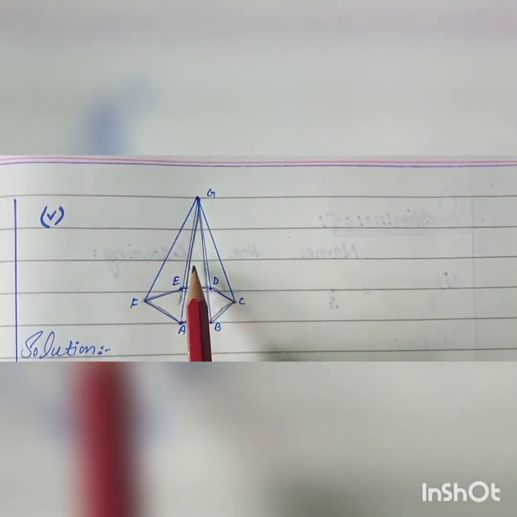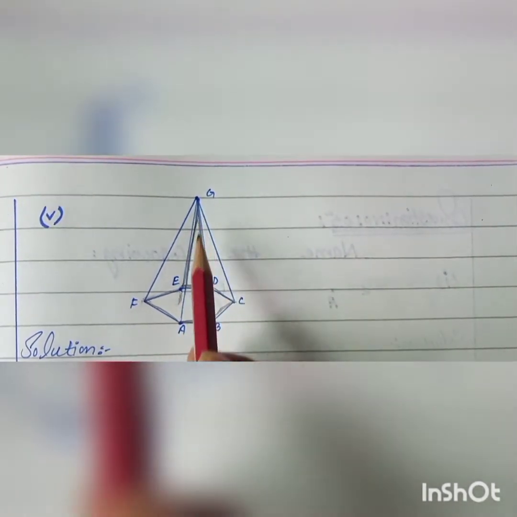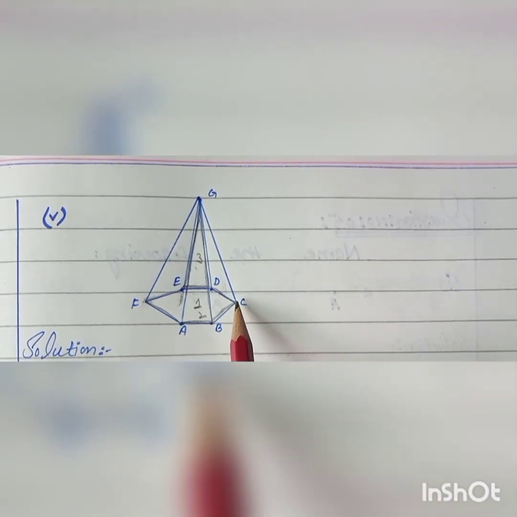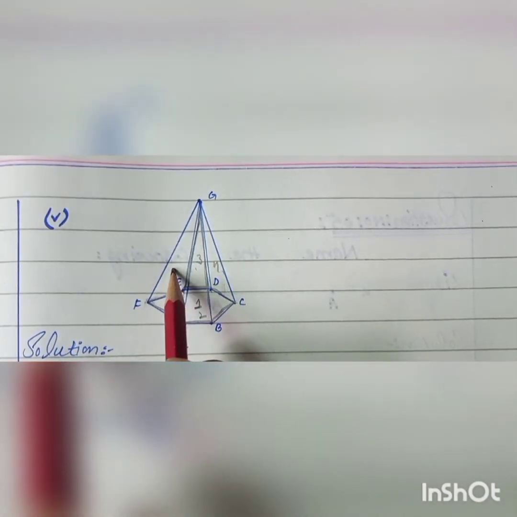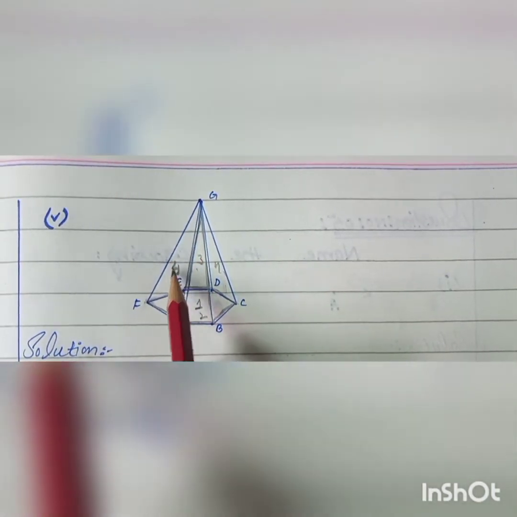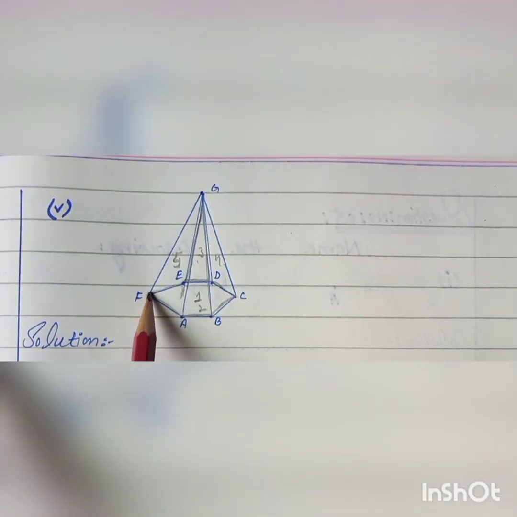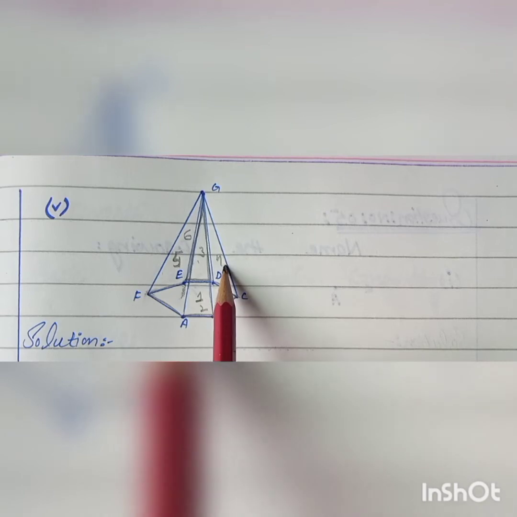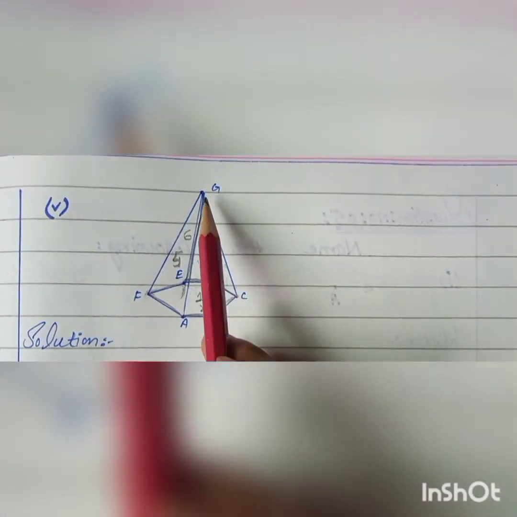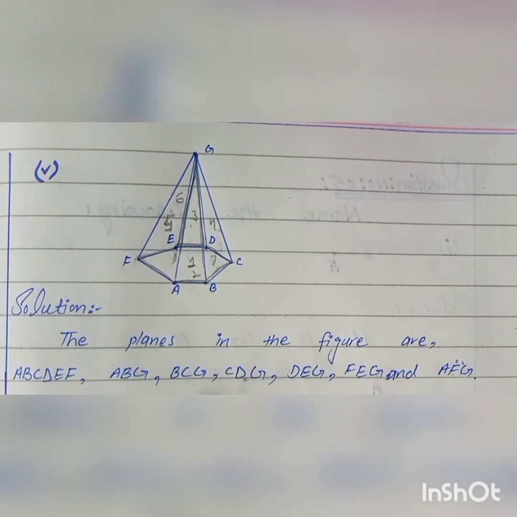In front of this is a 3D shape, so this is also the third plane. The next plane is C, D, and G. It's the fourth plane. In front of this is also a plane, a closed shape, so the fifth plane. The next plane is F, A, and G. It's the sixth plane, and in front of this, B, C, and G is the seventh plane. So these are all the planes we mention here by observing this figure.